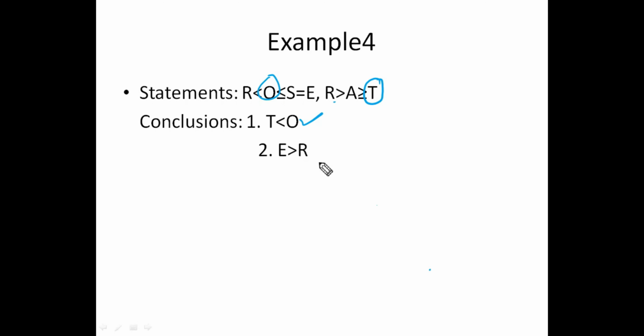Okay. Second conclusion, E to R. To get the relation between E and R, what is the common element? No need to check the common elements because they are in a single statement only. If both the elements are available in a single statement, then directly from that we can tell the answer. R is less than E, nothing but E is greater than R. So E is greater than R. Follows. So here the answer is both conclusions 1 and 2 follow.